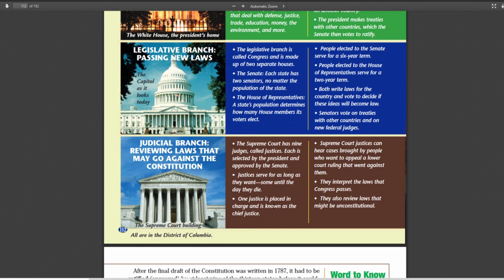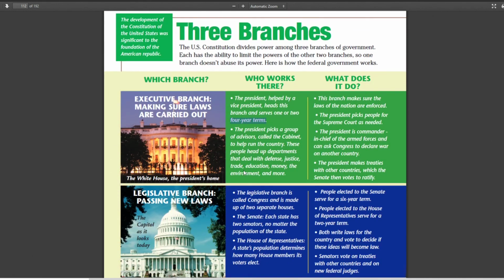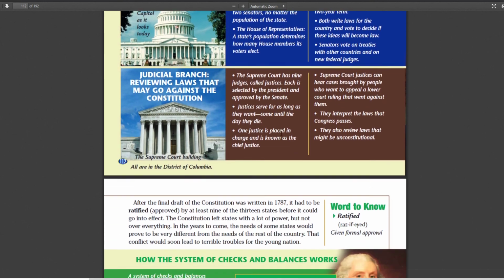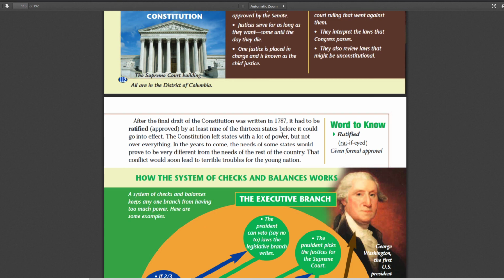And then the justices down here, they get to decide if any of these branches are working outside of the Constitution, and they could strike down laws or they can stop the president from doing things that are outside of the Constitution. Okay, thanks for watching, and I'll see you next time when we talk about the Bill of Rights.